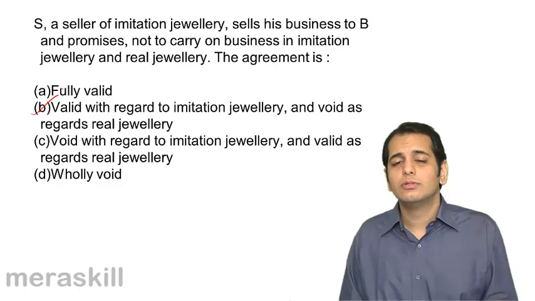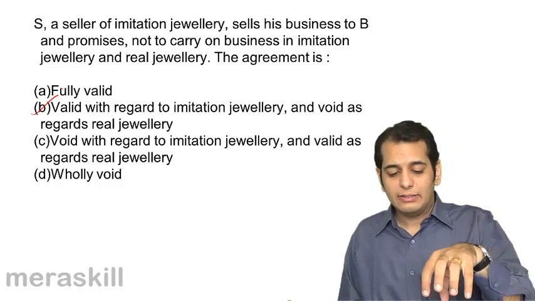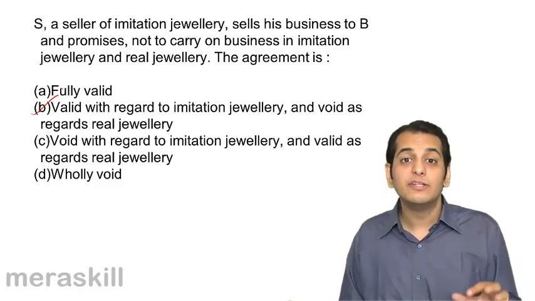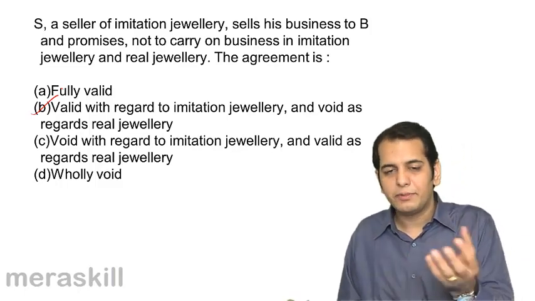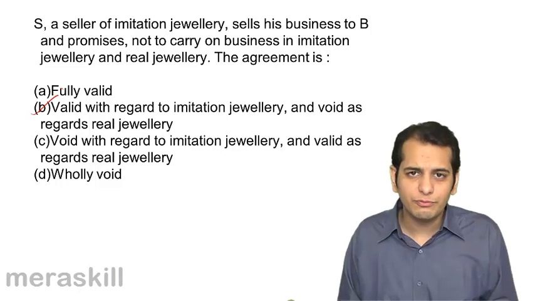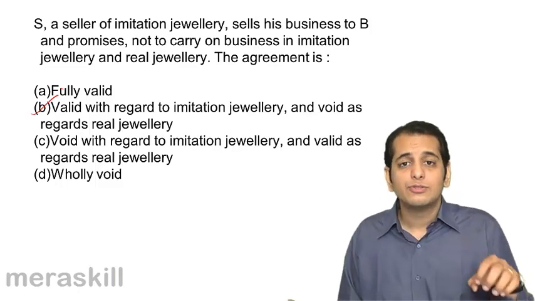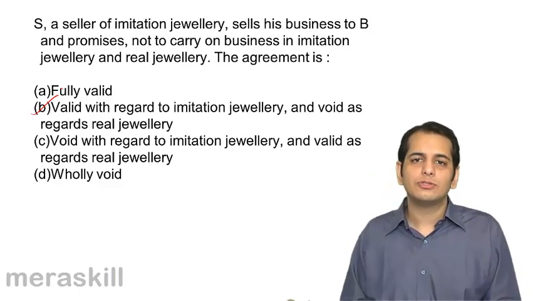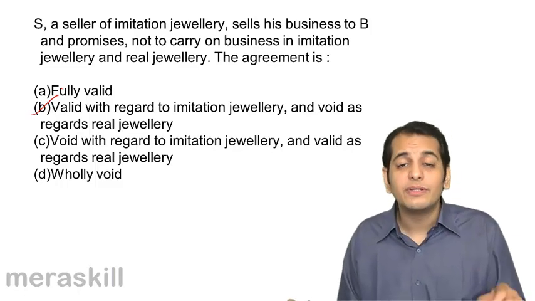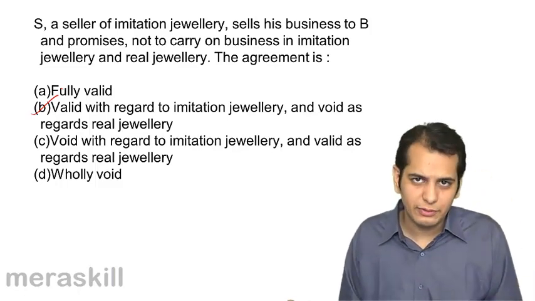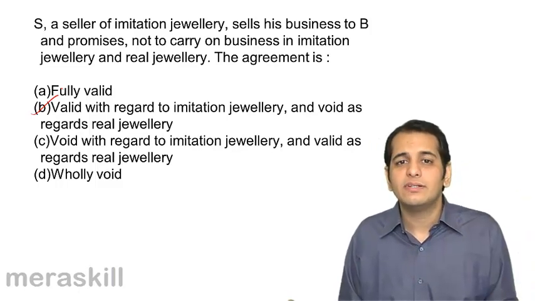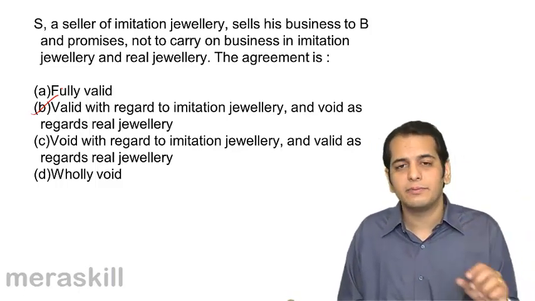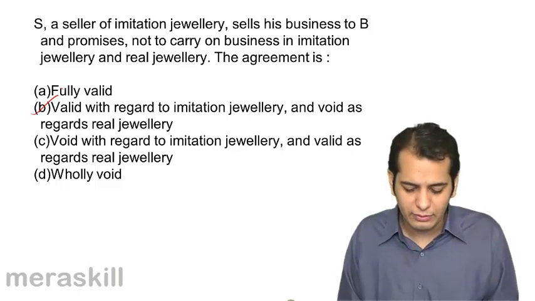You have to understand that S has sold his business. His business was of imitation jewelry. So B purchased the business of imitation jewelry from S. So B can only impose a restriction on the trade of imitation jewelry, which S has accepted and restrained himself from doing.